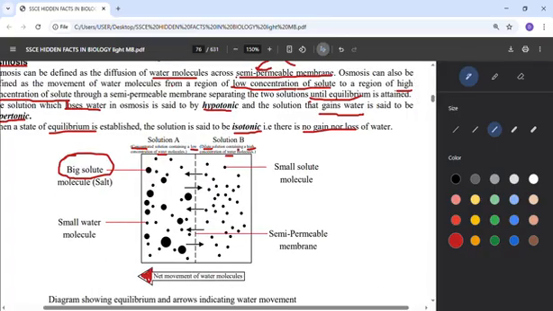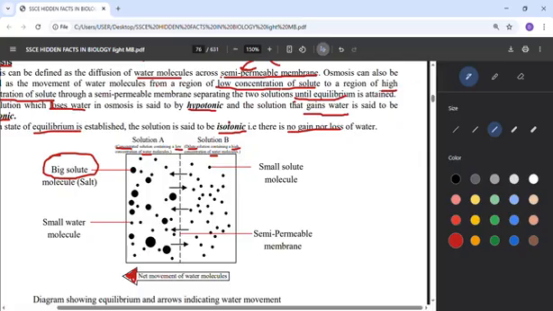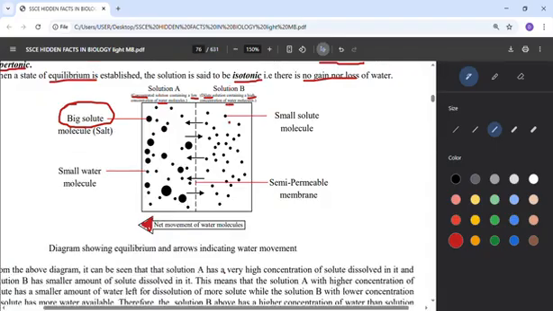So the equilibrium state is called the isotonic state. That means it's balanced. So it doesn't need to demand water. It doesn't need to lose water. It's just at the neutral state, and that's isotonic. So no gain or loss of water.